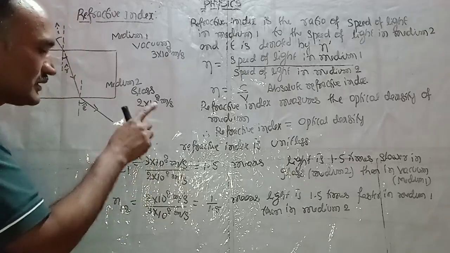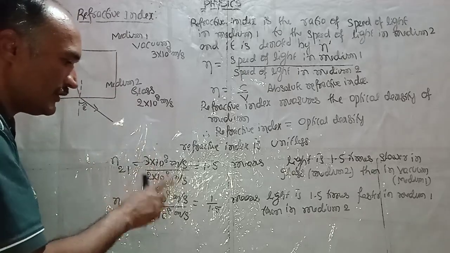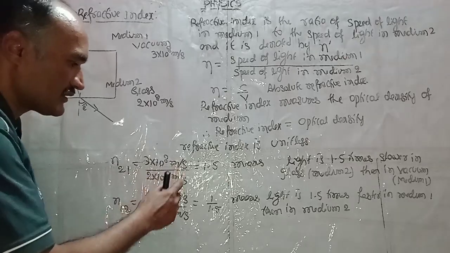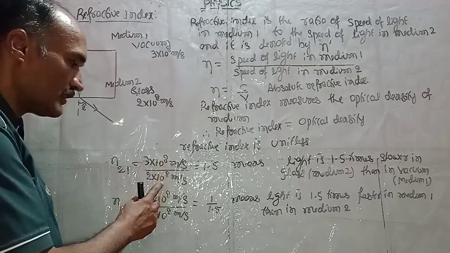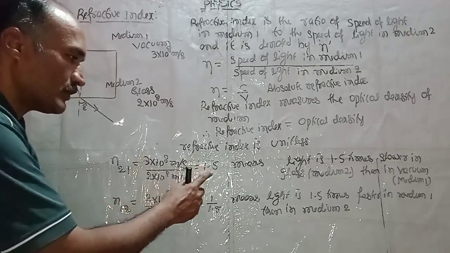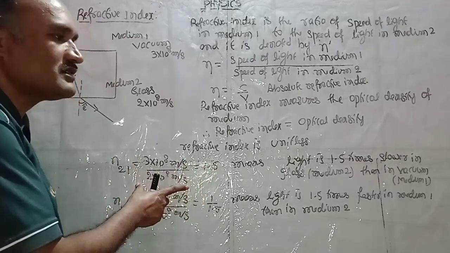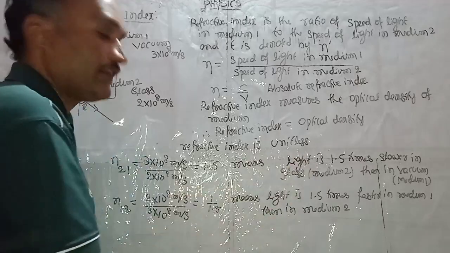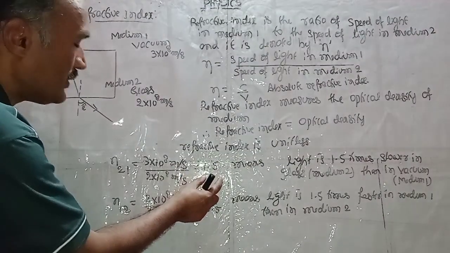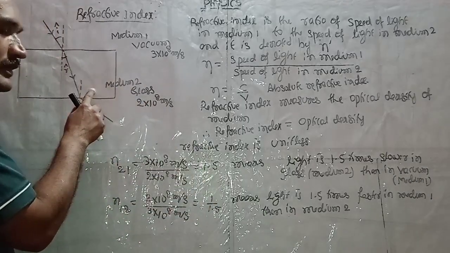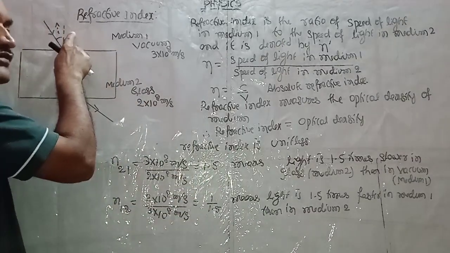Medium 2 is glass, that is 2 into 10 to the power 8 meter per second. The meter per second cancels, even 10 to the power 8 cancels. So 3 divided by 2 is 1.5. What does this mean? Light is 1.5 times slower in glass, medium 2, than in medium 1, vacuum.